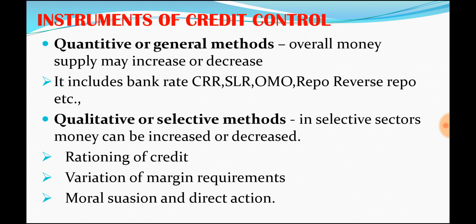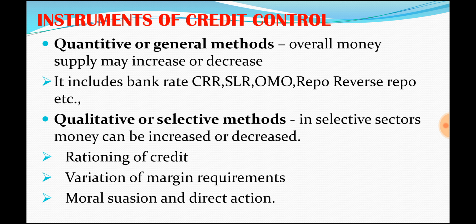In such method there are different instruments for credit control like bank rate, cash reserve ratio, statutory liquidity ratio, open market operation, repo rate, reverse repo rate, and some other things. Liquidity adjustment facility. We will see all this in detail. What is the difference between quantitative and qualitative method?